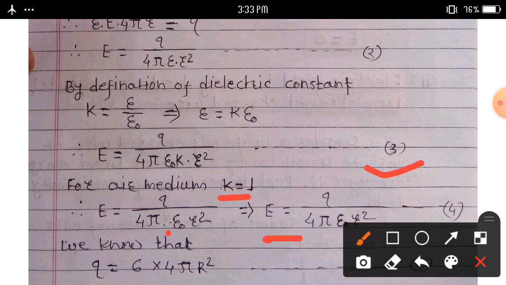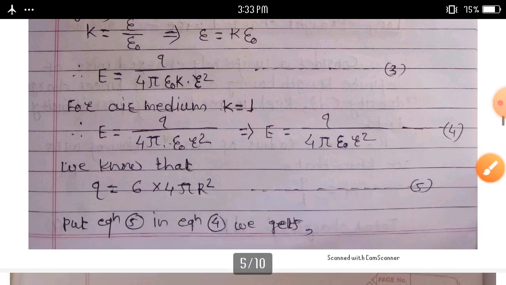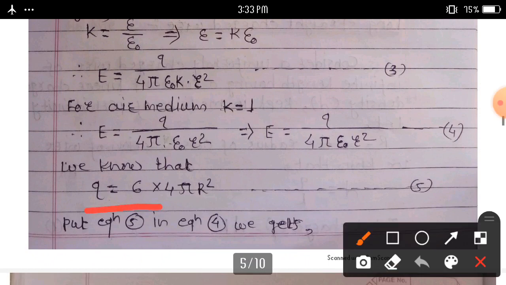But we know that total charge Q is equal to sigma into 4 pi capital R square. Consider equation number 5. Then we put equation 5 in equation 4.